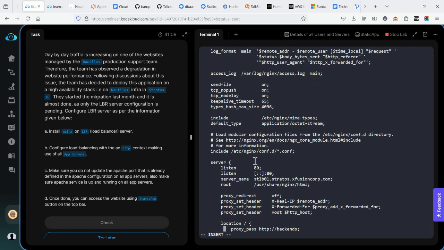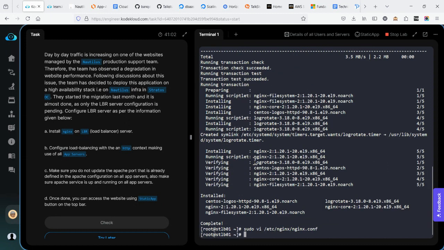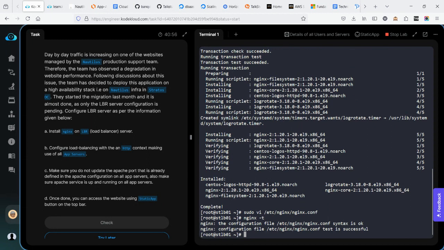You can just save this and you can check your Nginx configuration with nginx -t. Okay, that looks good. Then you can restart your Nginx server.